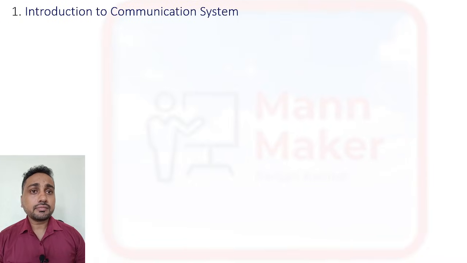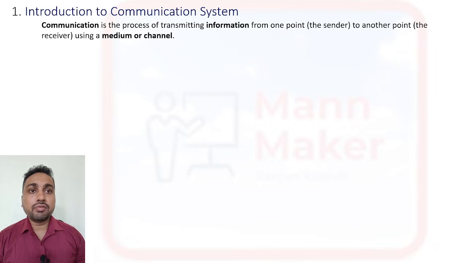All right. So we'll start from the beginning, communication system. Generally, when we talk about communication system, communication means what? It is the way of exchanging our information. By definition, communication is the process of transmitting information from one point, that is your sender, to another point, that is your receiver, using a medium or a channel. Okay, it is the way to exchange our information.